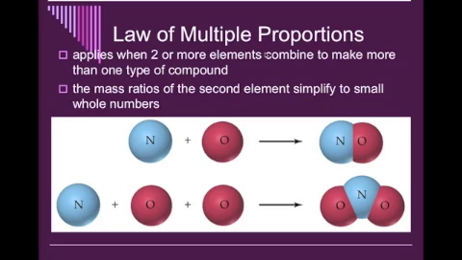Okay? The main thing here, the difference between the law of multiple proportions and the law of definite proportion, is that multiple proportions deals with 2 different kinds of elements making different compounds. Now, the mass ratio of the second element is simplified to the smallest whole number. So we always simplify when we can.